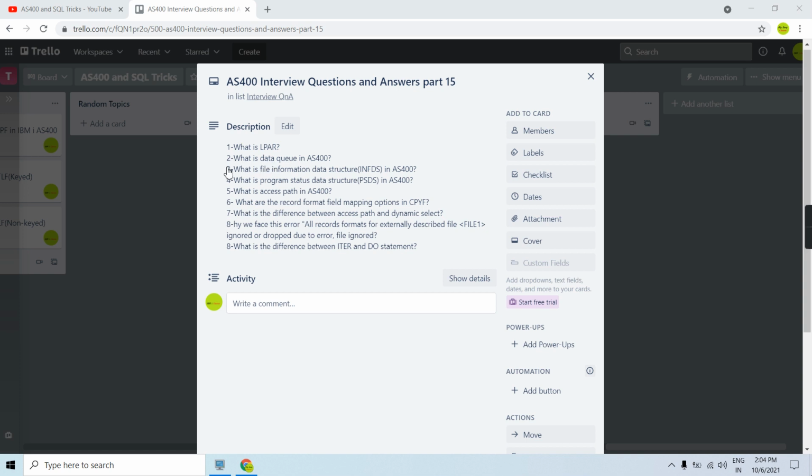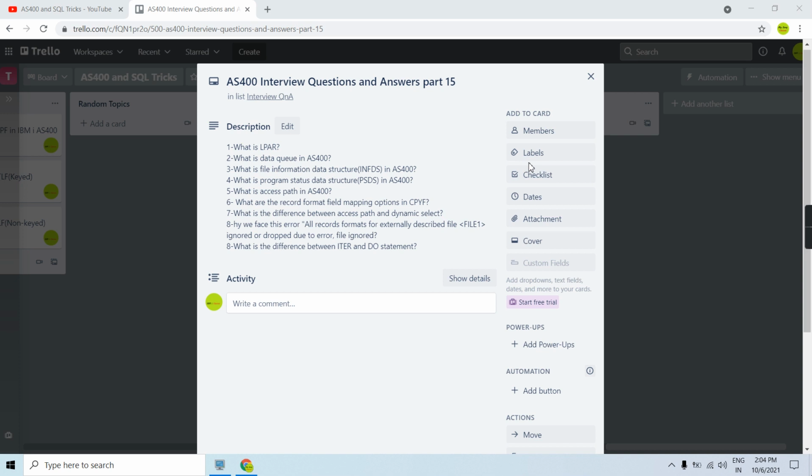The second thing is, what is data queue in AS400? Data queue is a queue where we store free format messages. Basically it is used for asynchronous communication between two jobs.